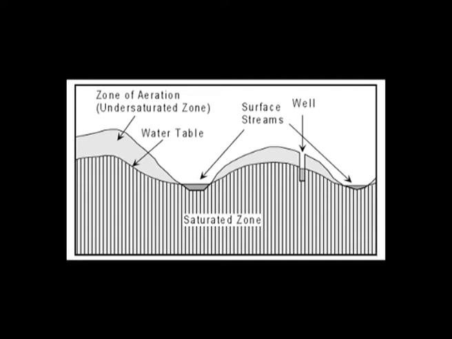In a well you can see the water level up to the water table. Two wells are demarcated in the figure. You can see the water up to the water table, and above the water table there is no water, that is, it is a fully aerated zone, where the zone of aeration is present.